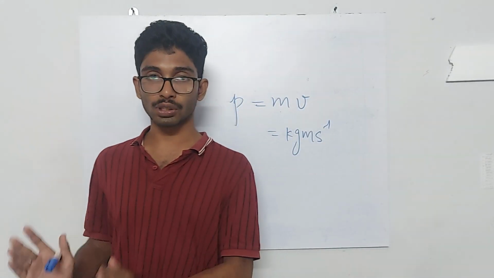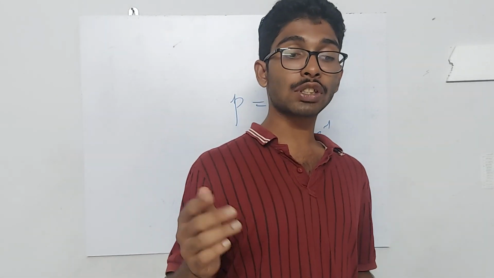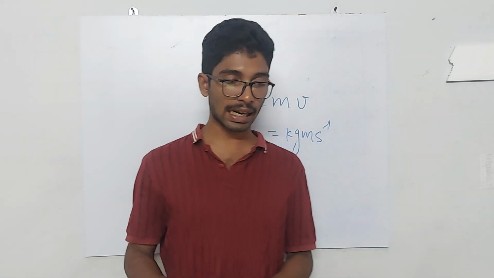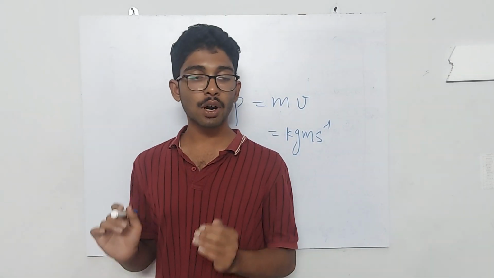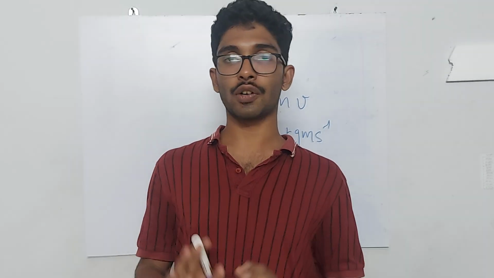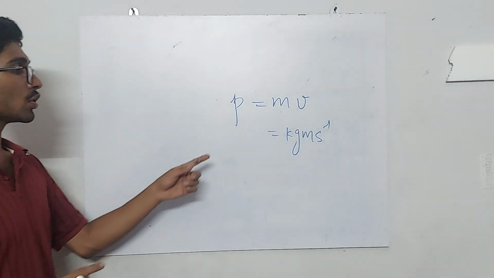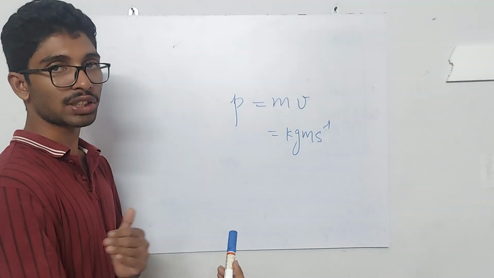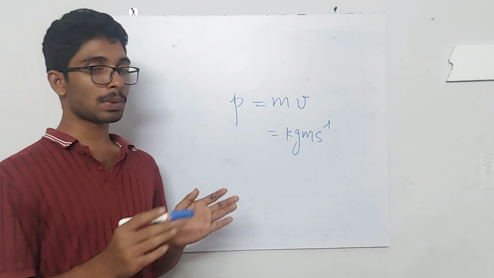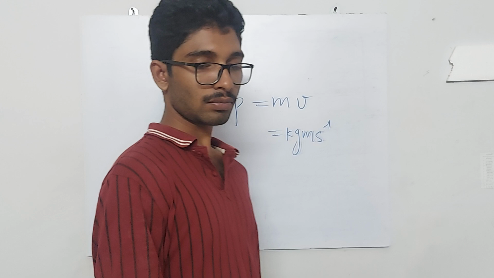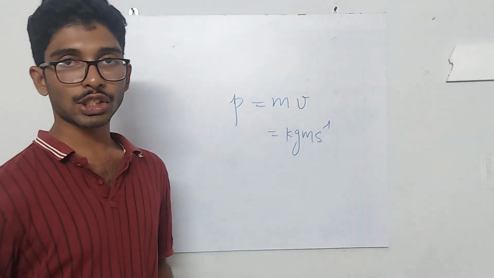So actually force is the time rate at which momentum is changed. That is what the second law of motion states. The second law of motion states that the rate of change of momentum of an object is proportional to the unbalanced applied force in the direction of force. Okay. So the time rate of change of momentum, that is how much the momentum changes with respect to time, is what force is. And the change happens in the direction of force. Now let's learn the mathematical formulation of the second law.